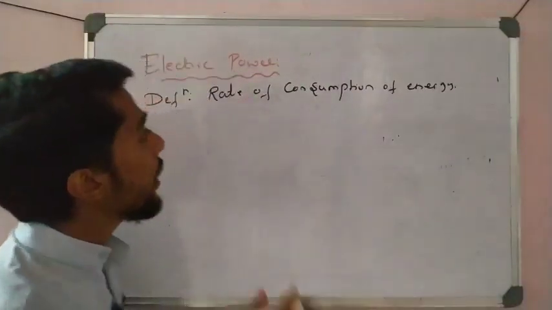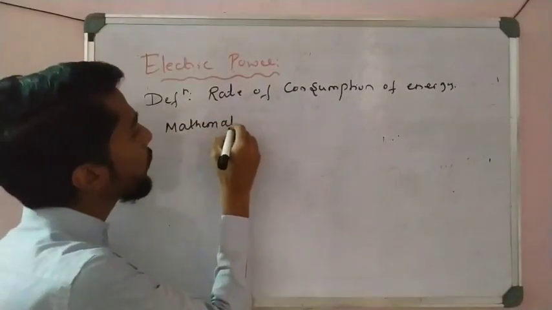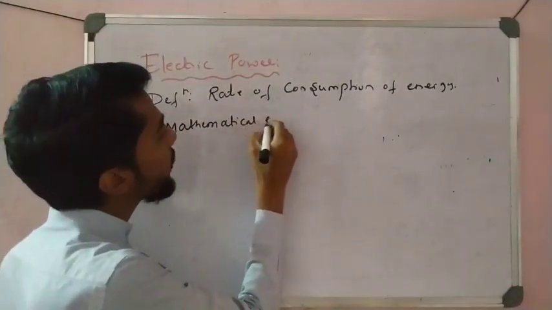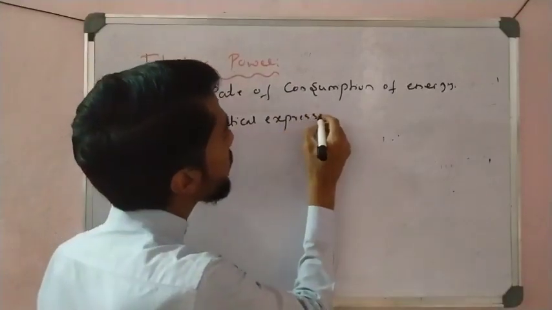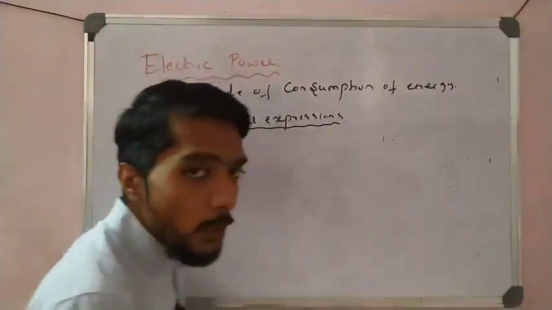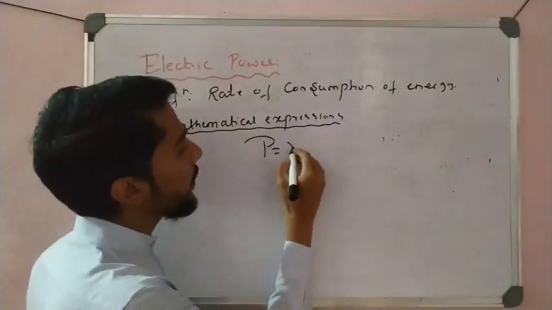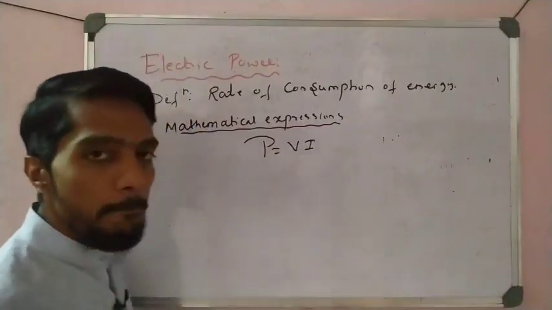So here some mathematical expressions for electrical power are there, right? The first one we already learned, that is P is equal to VI.